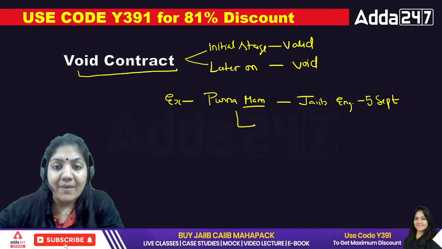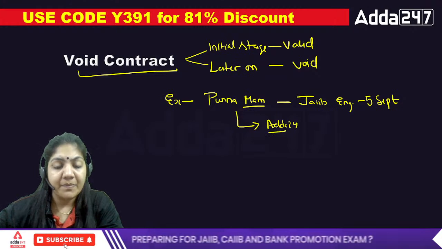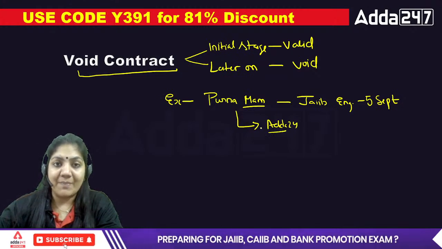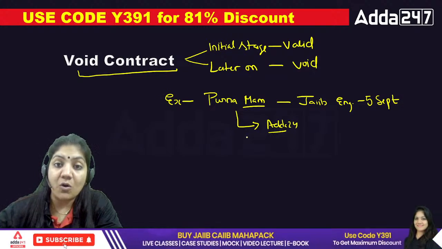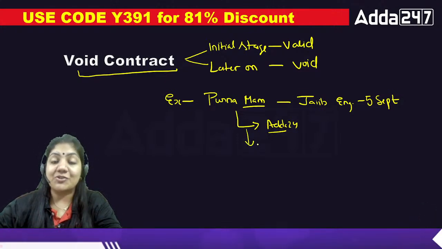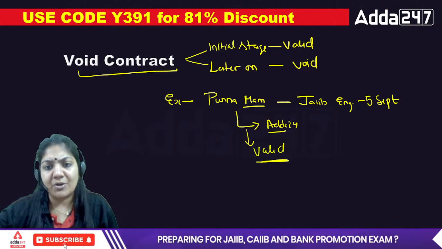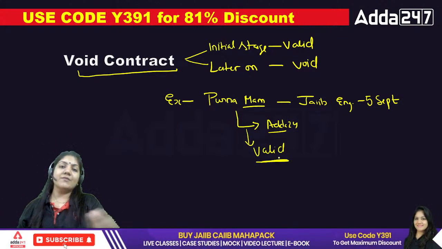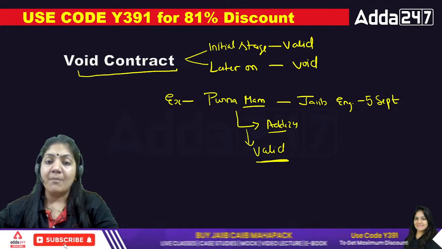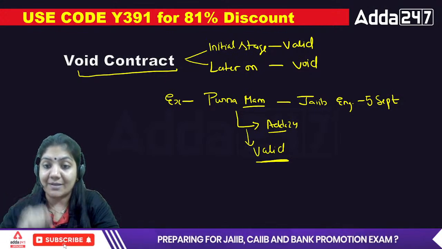Purna ma'am wants to purchase the batch from Adda 24/7. It means she wants to make a contract with Adda 24/7 by purchasing the batch. So till now this is valid, because she has already paid the price and Adda is giving the teaching services. But the batch has still not started.